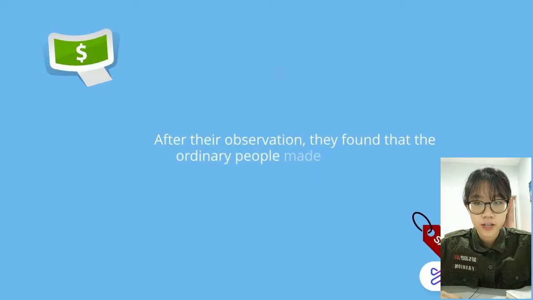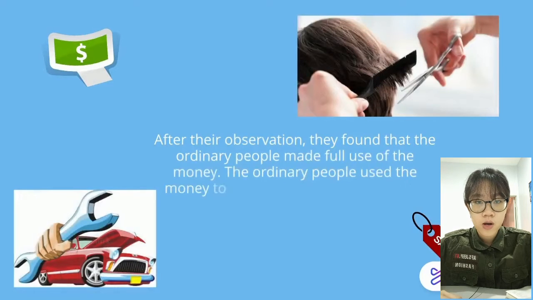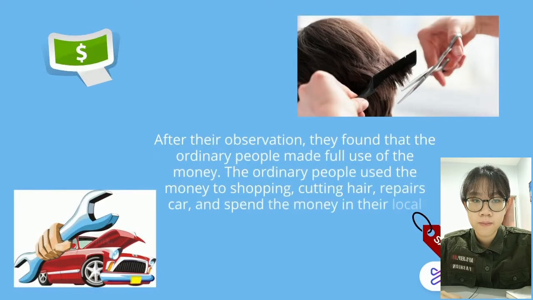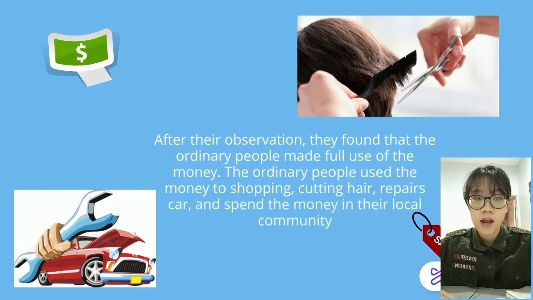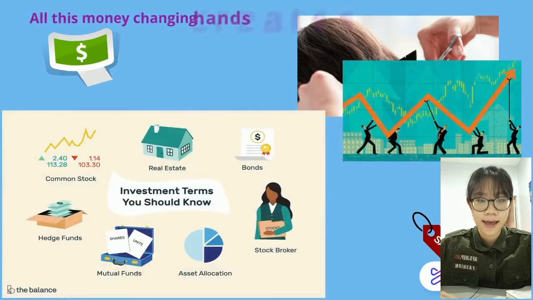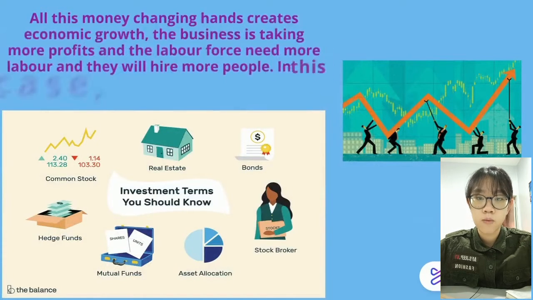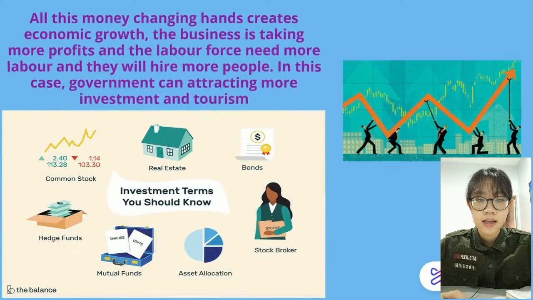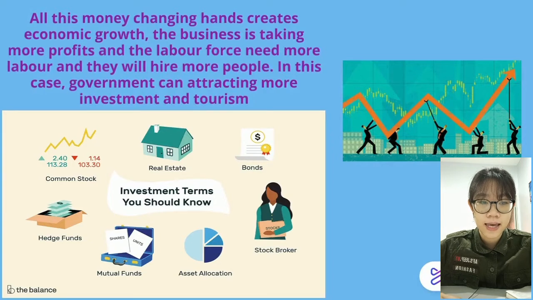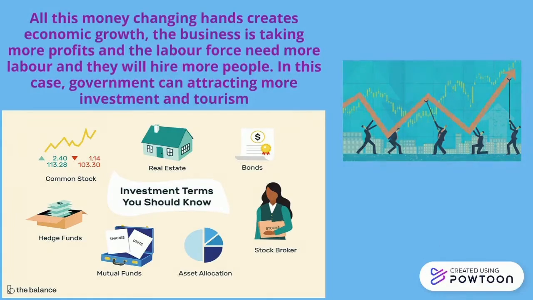After their observation, they found that the ordinary people made full use of the money. The ordinary people use the money for shopping, cutting hair, repairing cars, and spending in their local community. All this money changing hands creates economic growth. The businesses are taking more profit and need more labor, so they will hire more people. In this case, the government can attract more investment and tourism.